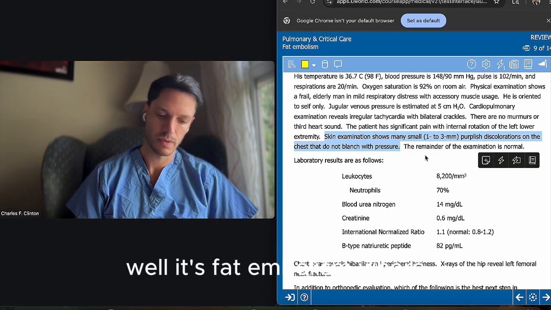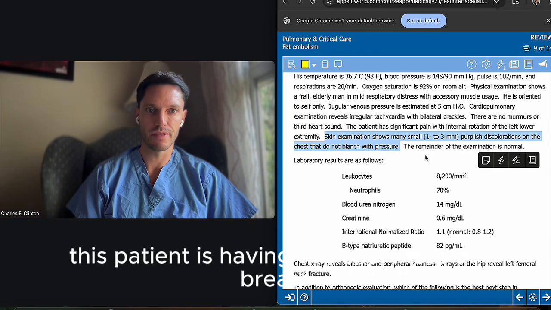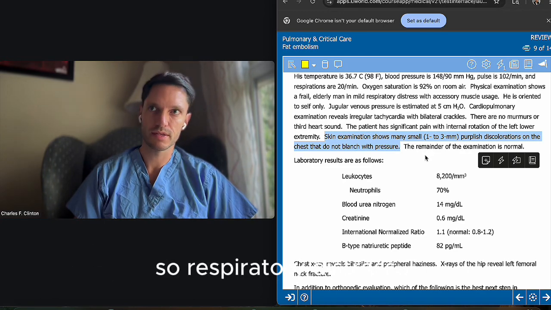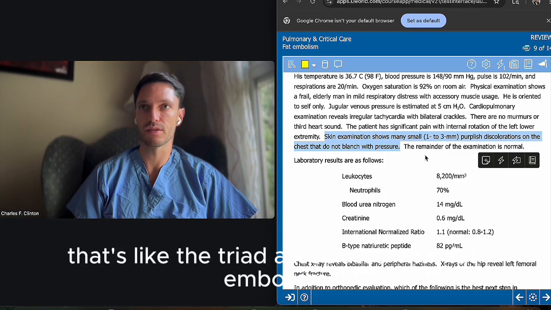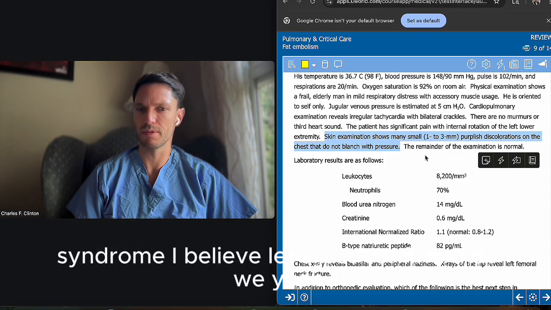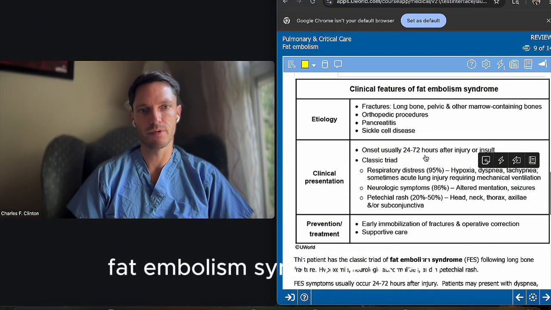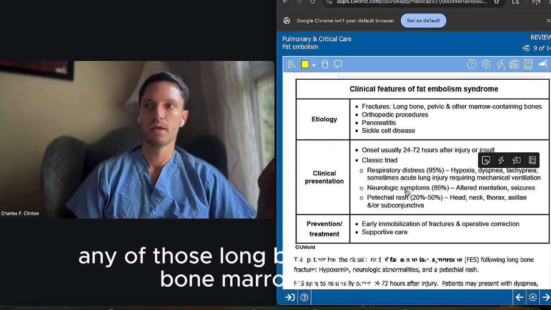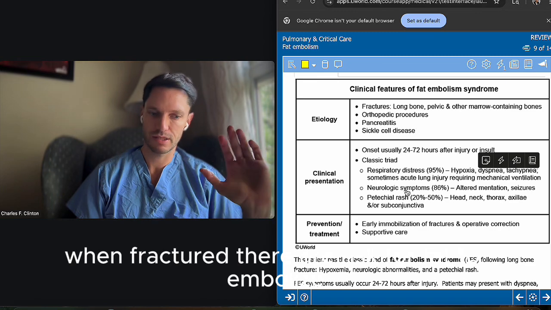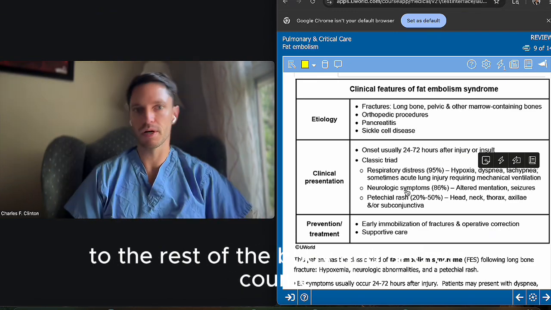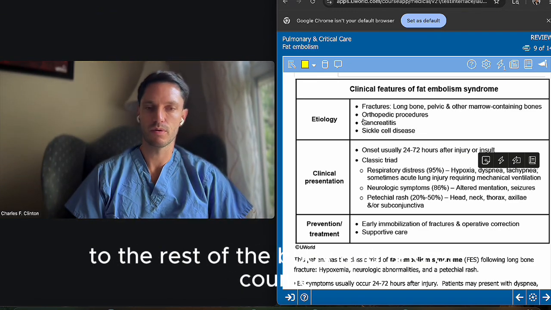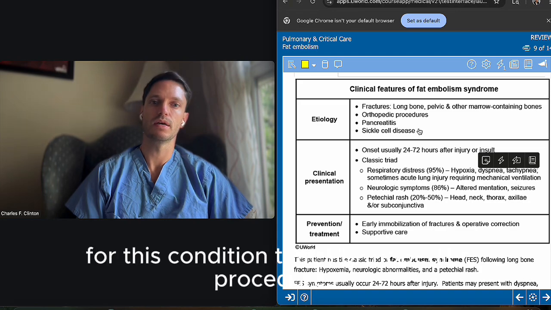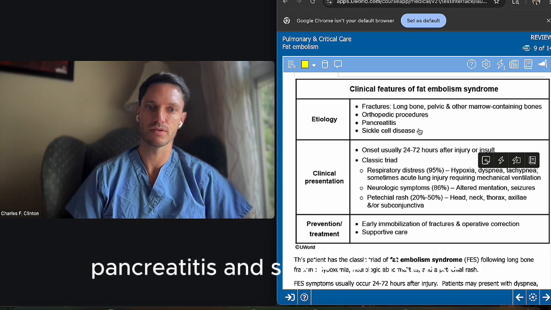Well, it's fat embolism. Where? Probably to the lungs, because this patient is having this shortness of breath. So respiratory distress, neurological alteration, and rash. That's like the triad associated with fat embolism syndrome, I believe. Let's just confirm that fat embolism syndrome. Usually any of those long bones that have bone marrow in them, when fractured, are a risk for fat to embolize to the rest of the body. And of course, what are conditions that increase the risk for this condition? That's orthopedic procedures, pancreatitis, and sickle cell disease.